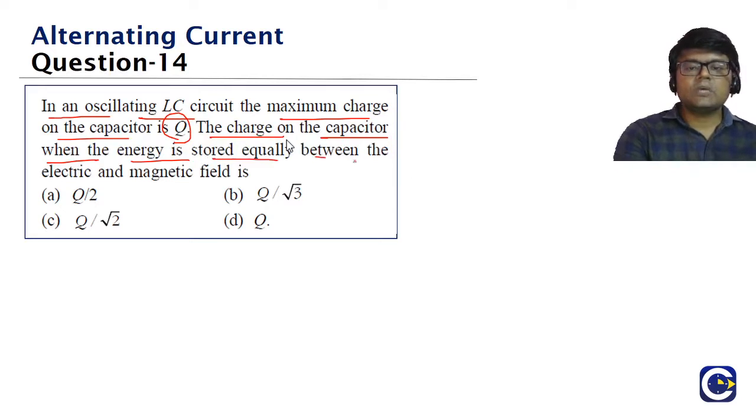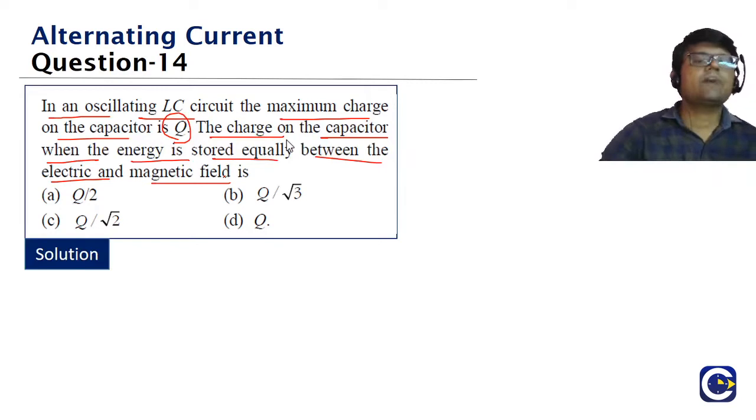energy is stored equally between the electric and magnetic fields. So what do we need to find? We need to find the charge on the capacitor when the energy stored is equally split between the electric and magnetic fields. See, first of all, what they are saying, maximum charge in the capacitor is capital Q. 14th question, guys. Maximum charge in the capacitor is capital Q.